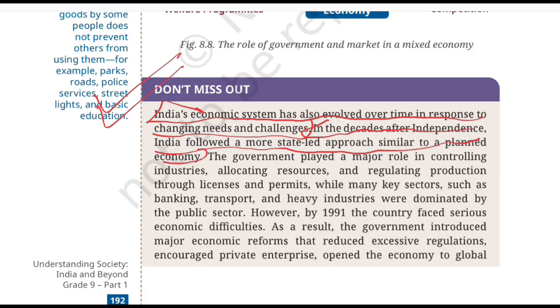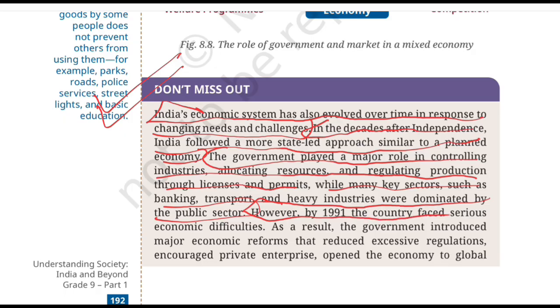So, India's approach was more state led, which means it was a planned economy where the government played a major role. The government played a major role in controlling industries, allocating resources, and regulating production through licenses and permits, while many key sectors such as banking, transport, heavy industries were dominated by the public sector. So, this sentence gives us a clearer picture. The government played a major role in almost all the sectors, and several other important sectors of services were controlled by the public sector. So, India's economy had many features associated with a more state-led approach, that is, controlled by the government. But in 1991, something changed.